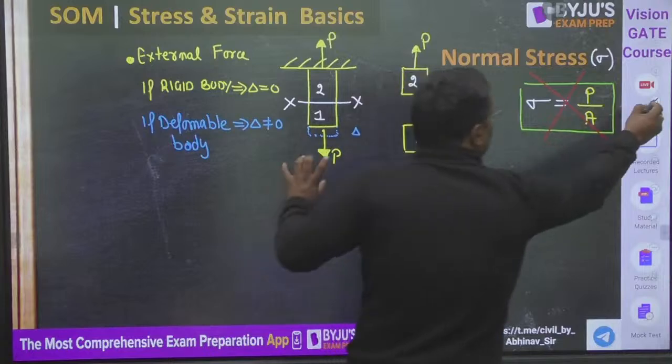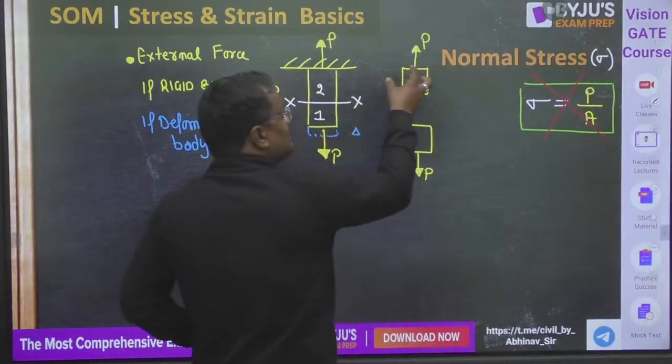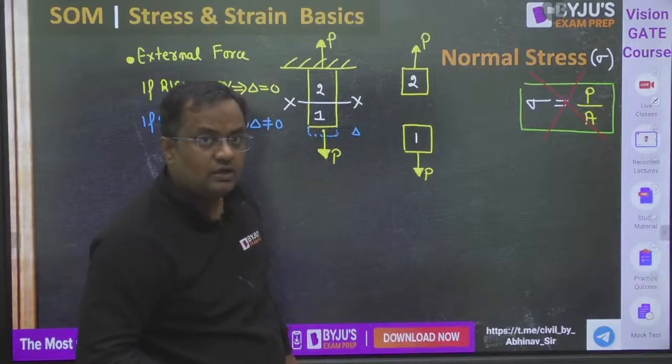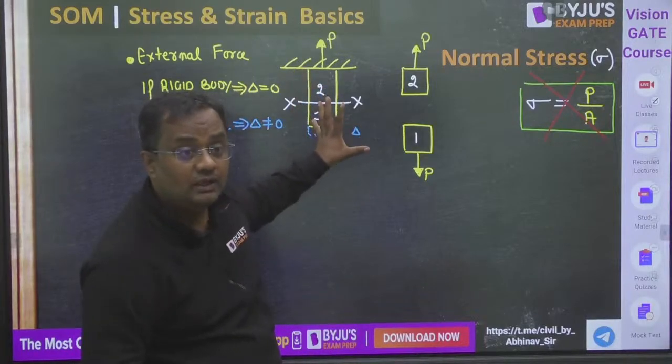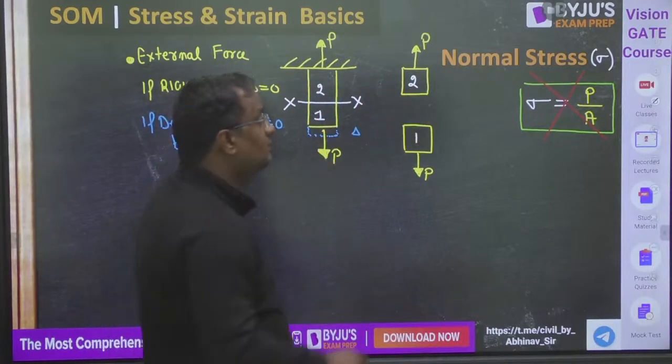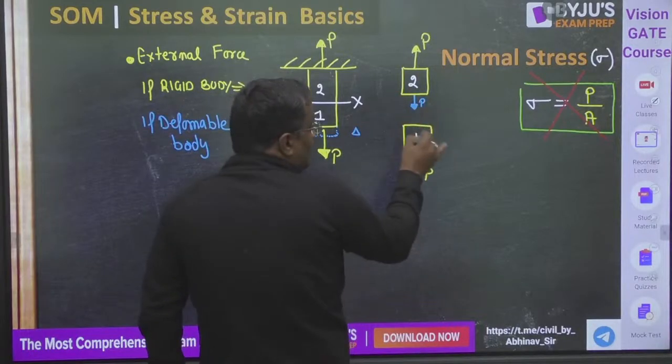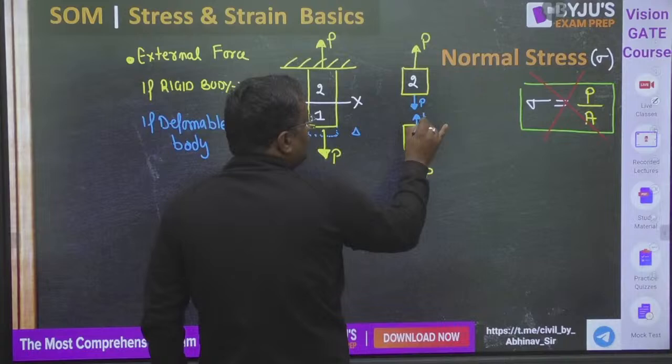Now it is not in equilibrium right now. If this is the force, then P will move it upward. If this is the body, P will move it downward. So guys, this whole body is in equilibrium, so a small part must be in equilibrium. To make it in equilibrium, here the P force is coming. And to make this in equilibrium, here the P force is coming.